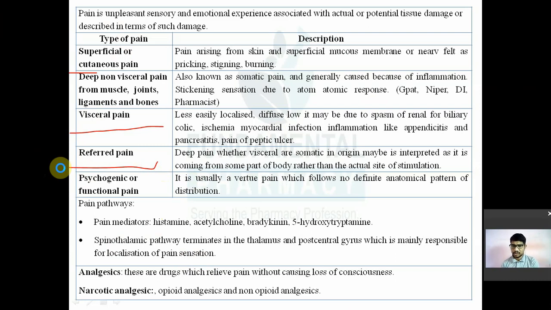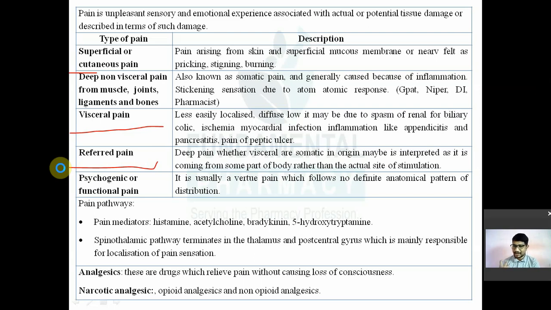Means, suppose you have angina pectoris, so anginal pain is 99% a referred pain. Anginal pain means the pain arising from your heart. The origin of the pain sensation is your heart organ. Due to coronary vasospasm or blockage, whatever pain arises in angina is anginal pain.